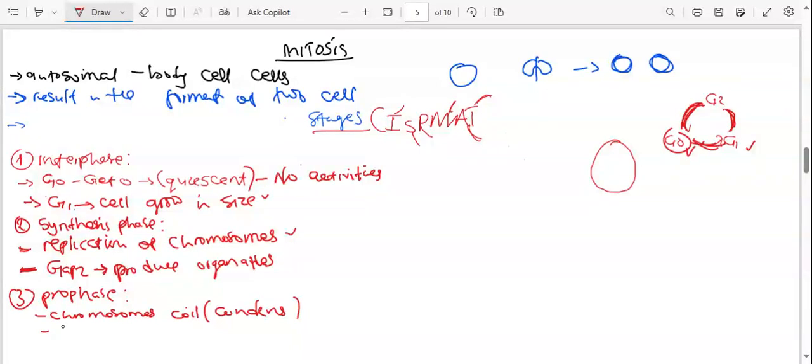So the nuclear membrane which was holding them will also disappear, or disintegrate. The membrane which was holding the chromosomes is not needed now, because we are about to undergo replication. We don't need the nucleus at this point, since it would be holding the chromosomes inside. So it will disappear to allow chromosome replication.